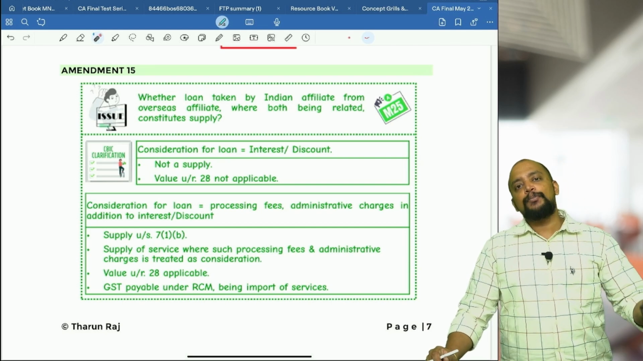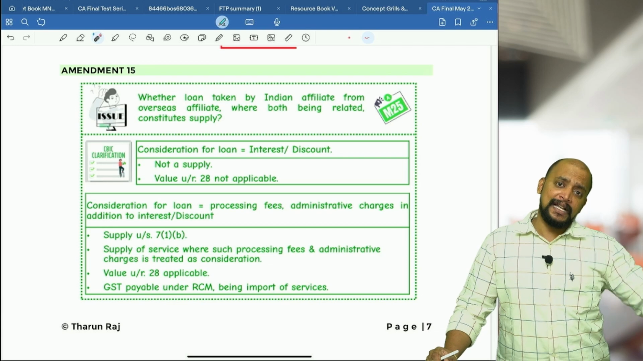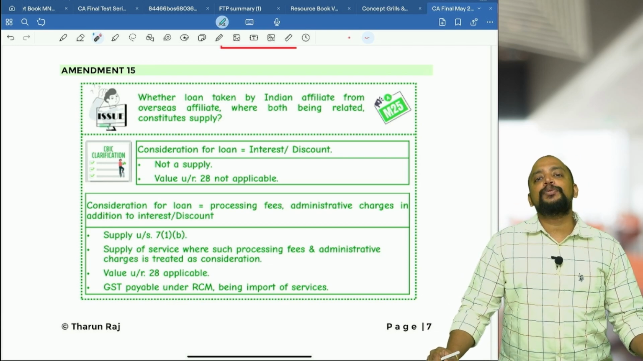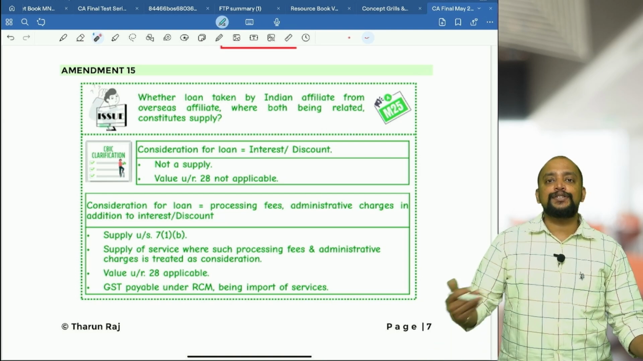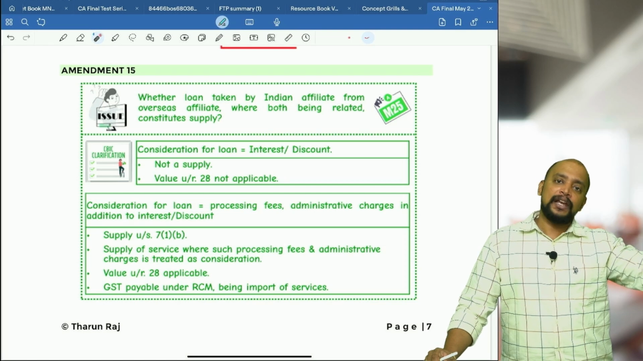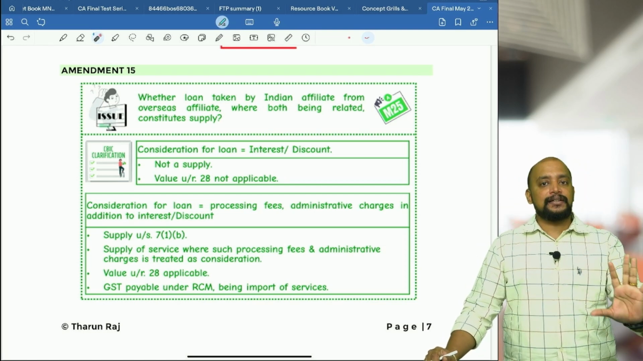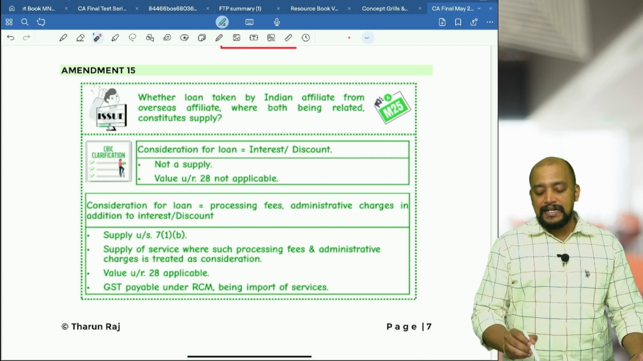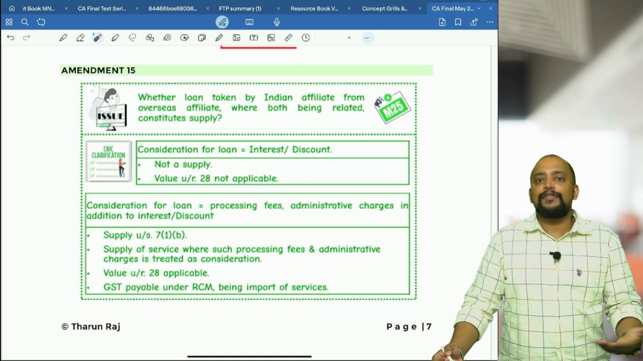So logically, if they borrow money within India, that is interest on loans, advances, deposits, which is exempted. As they borrow money from outside India, because of which it will become import of services and it may become taxable. To avoid that only, they have brought in a circular which says that if there is an Indian affiliate of a foreign company which is taking loan from a foreign company, if the consideration is only interest or discount, then the said activity is not a supply, so we don't have to bother about value under Rule 28.